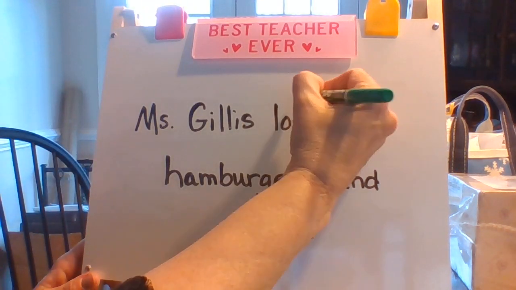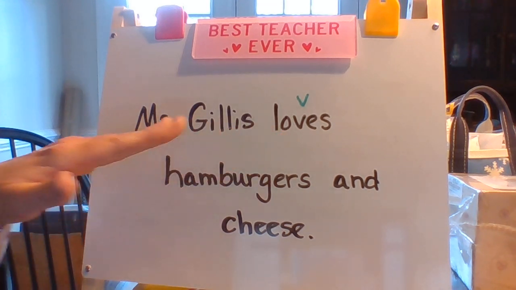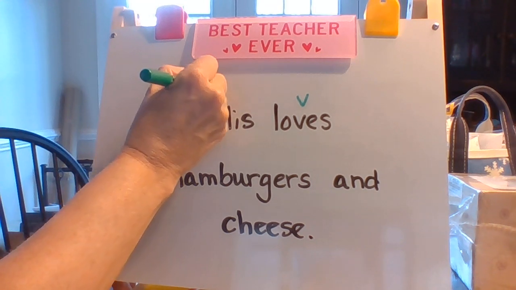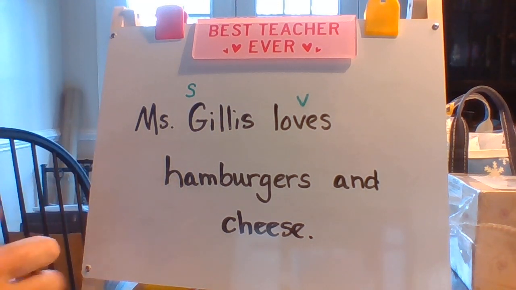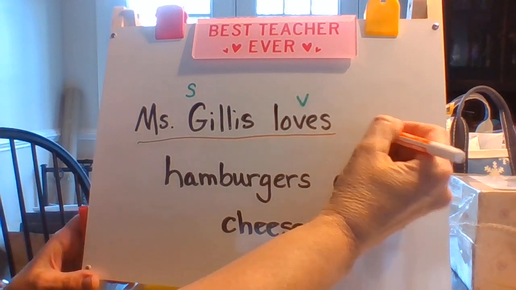Well, the verb is loves because that's the action. That's something I can do with my heart, with my feelings. I can love somebody, all right? And then the subject is who or what loves? It's Miss Gillis. Miss Gillis loves. Now we know our baby sentence. Miss Gillis loves. And we could put a lot of things over here in the blank.